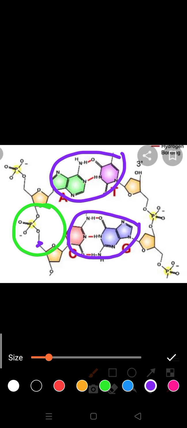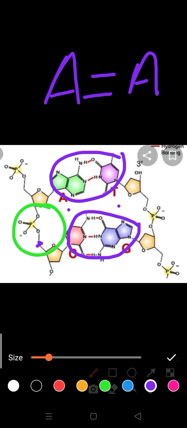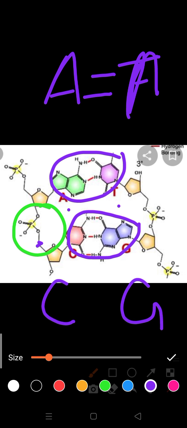And about the nitrogenous bases, one bond is here, and they are both nitrogenous bases. You can see AT: adenine always combines with thymine with a double hydrogen bond, and cytosine combines with guanine with a triple hydrogen bond. Just keep this in your mind also. Adenine and thymine have a double hydrogen bond between them, and cytosine and guanine have a triple hydrogen bond. They are attached in this manner. So this is the complete structure of DNA.